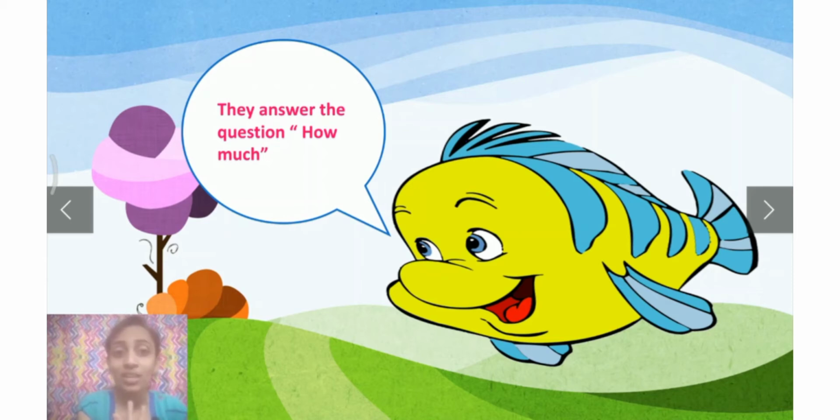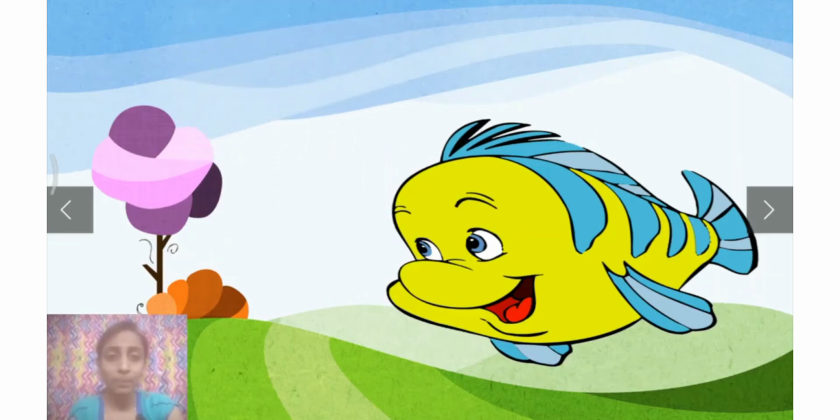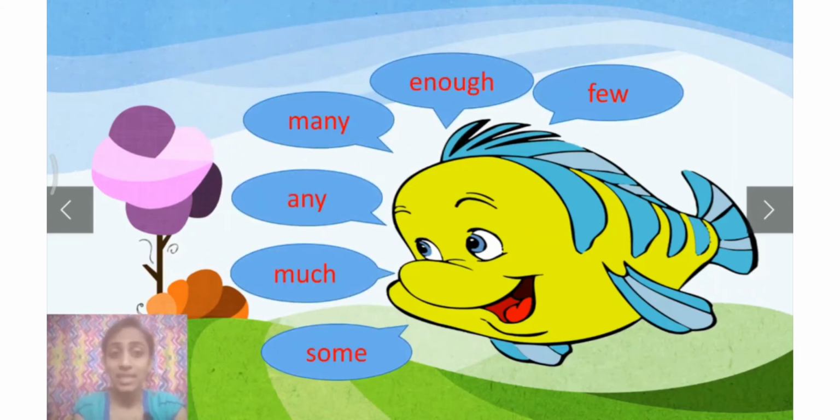How much? Okay. Now, let us see some examples of adjectives of quantity. Fine. The words some, much, any, many, enough, few, etc. are some of the examples of adjectives of quantity. Fine. And now, in our today's class, we shall learn some rules of many, much, some, and any.